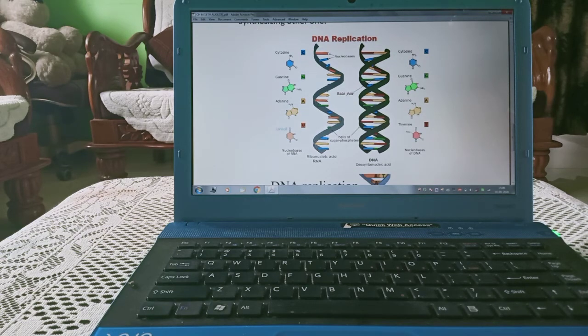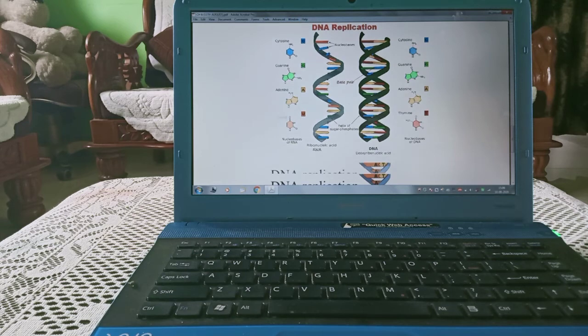Here, it should be clearly noticed that thymine, which is in double-stranded DNA, when it becomes single-stranded, is replaced by uracil. So it is RNA and it is DNA.